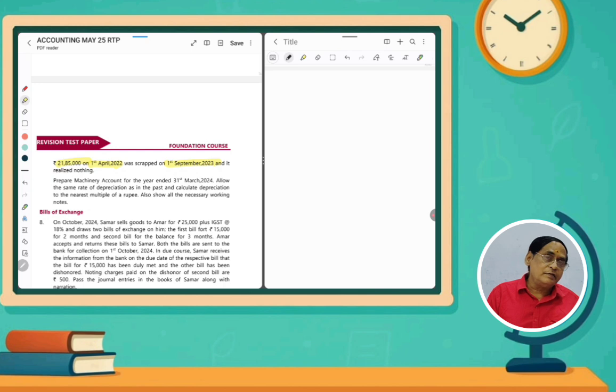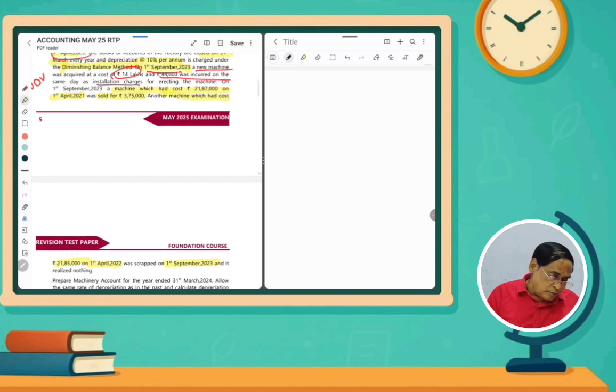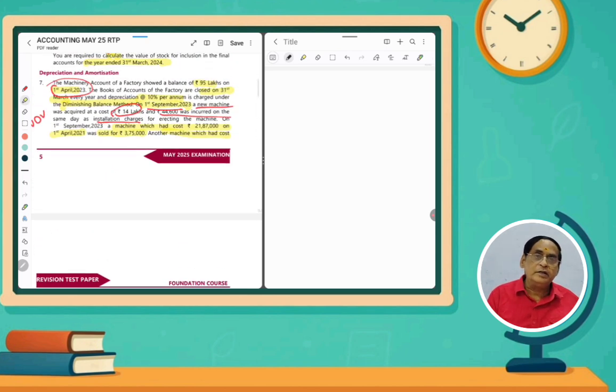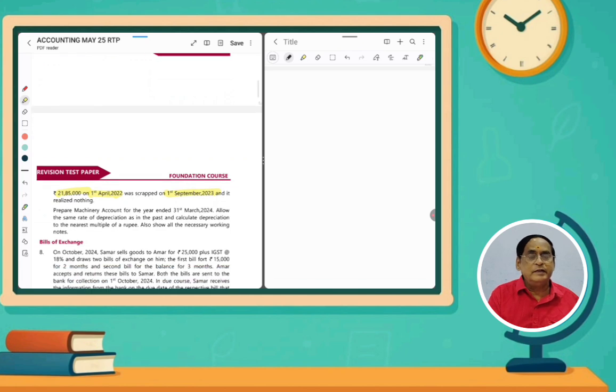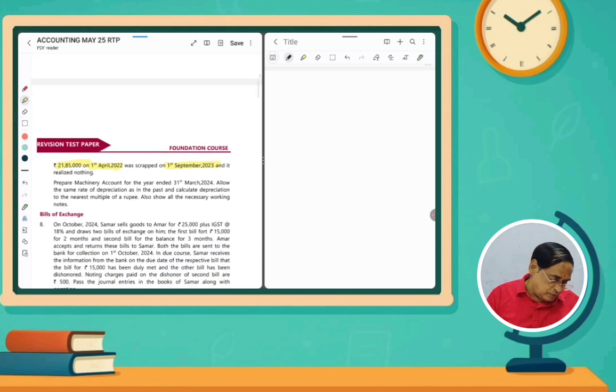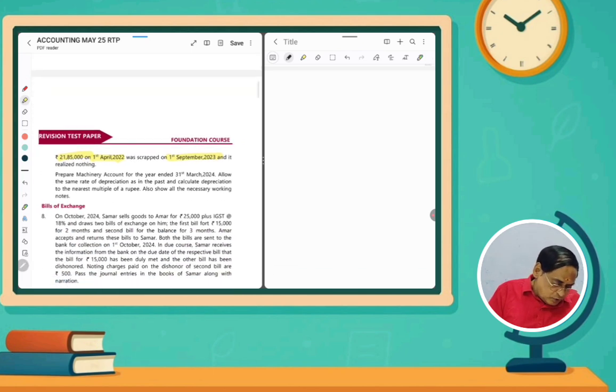Here also we have to find out how much loss. These are old machines, so we have to calculate including the depreciation, everything, and then how much it has been sold for, and whether there is a profit or loss. Prepare the machinery account for the year ended 31st March 2024, allow the same rate of depreciation as in the past and calculate depreciation to the nearest multiple of rupees. So this is also an important question, please see.